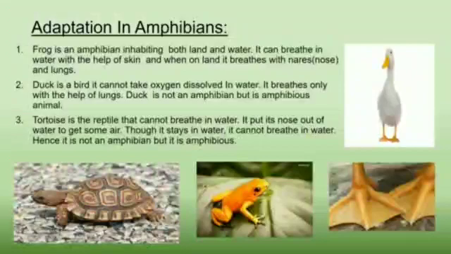Adaptation in amphibians. Amphibians are animals which can live both on land and in water. Frog is an amphibian animal because it can live in water as well as on land. It can breathe in water with the help of skin, and when on land, it breathes with nose and lungs.